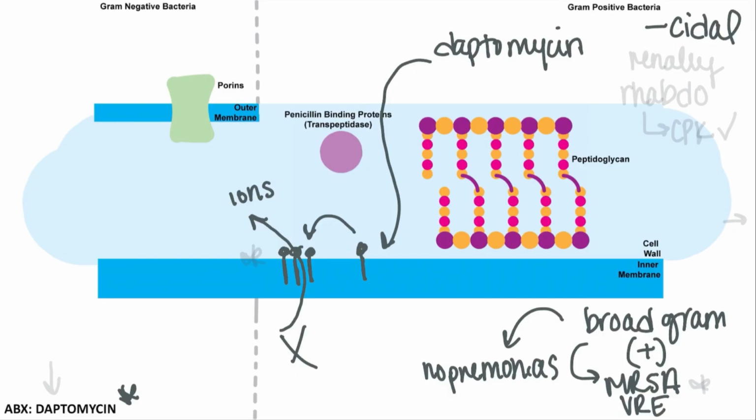So this agent is renally cleared, requiring dosing adjustments. And as for adverse drug reactions, if you remember back to the rhabdomyolysis video in block 3, daptomycin is one of those agents we discussed with a risk of rhabdo because it is thought to similarly form pores and lead to mitochondrial membrane depolarization, potentially leading to rhabdo. So CPK levels have to be monitored during therapy. There is also a risk of neuropathies and eosinophilic pneumonia with this agent as well.